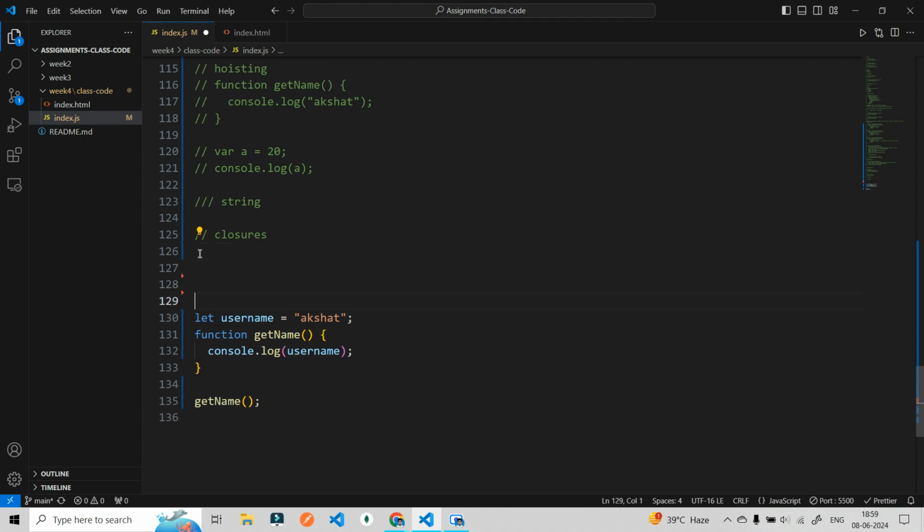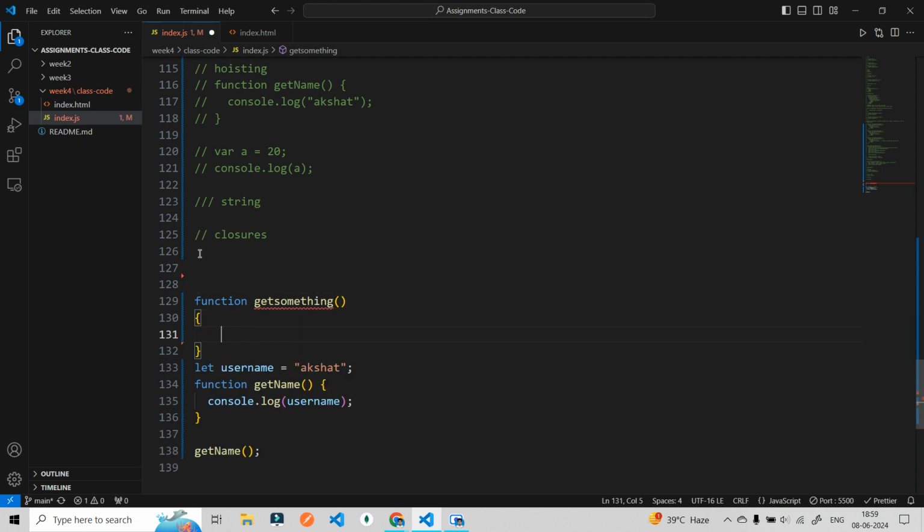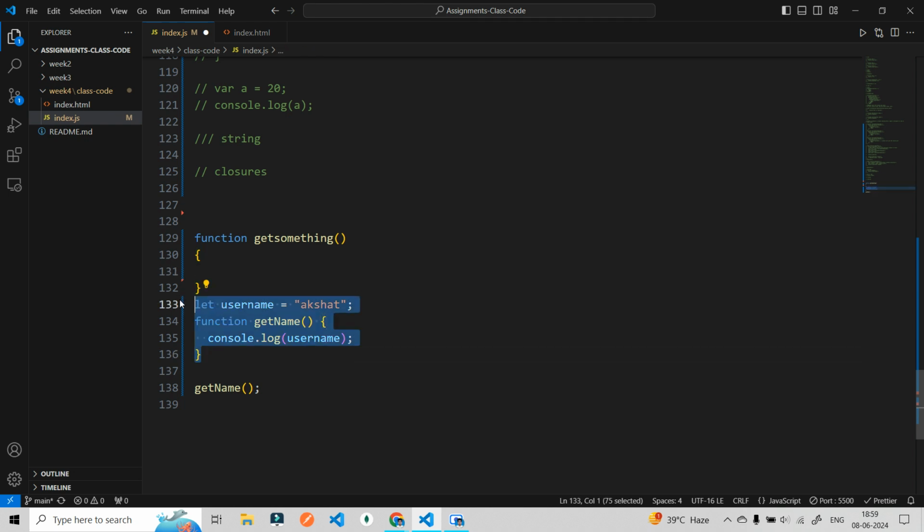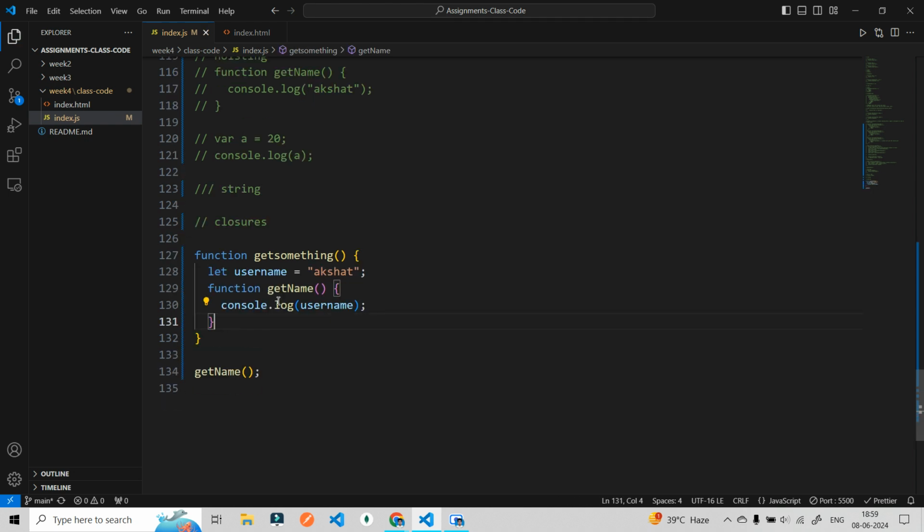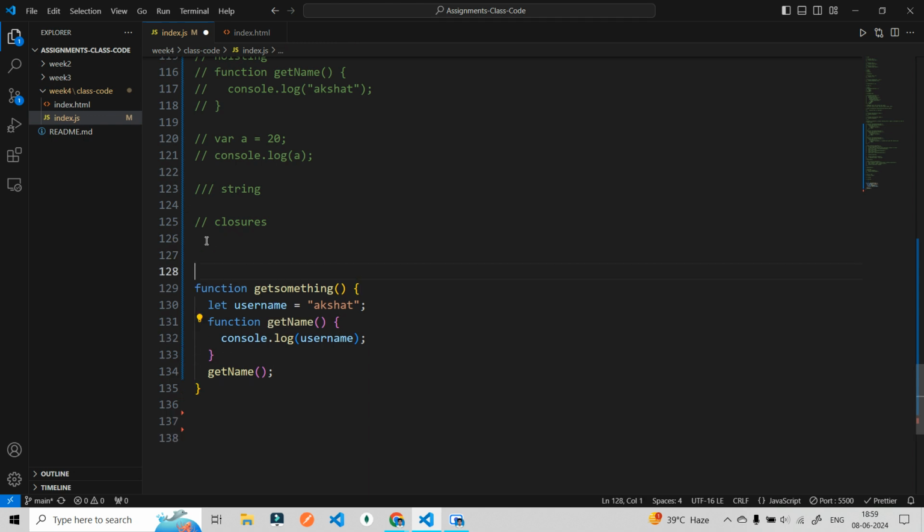Now what if I create a function again, get something, and I put this in this, and I create a username here also.